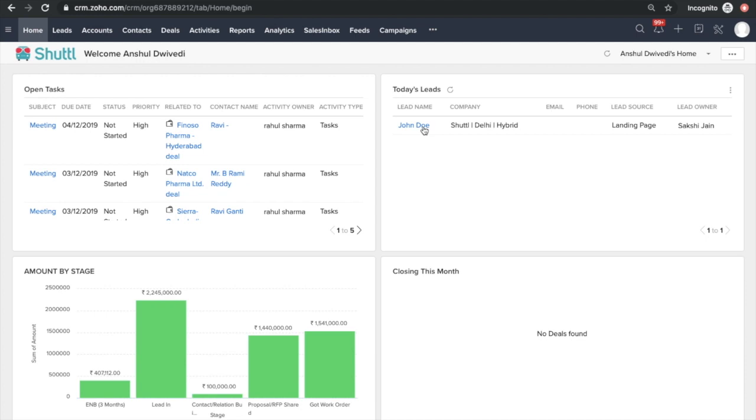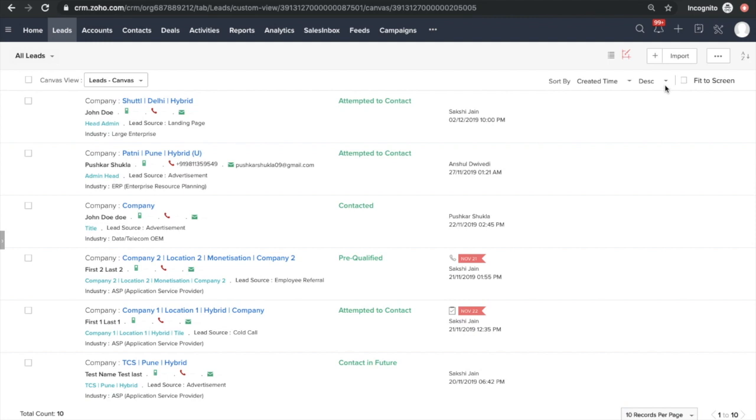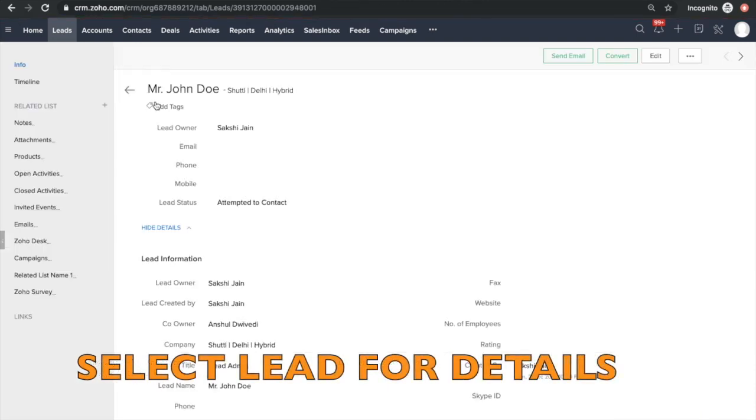So here it is. There are two ways to get into this lead. Either I click here and open it, or I go into the lead section. I have already sorted this on the basis of the recent lead at the top. So you would see this lead has been created. I'll click on this and get into this particular lead.